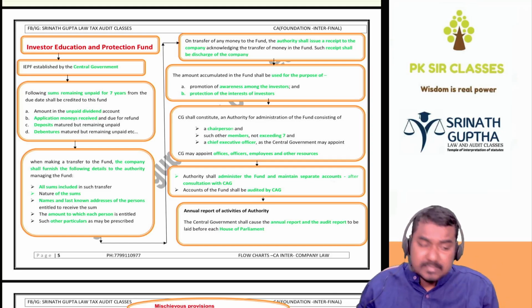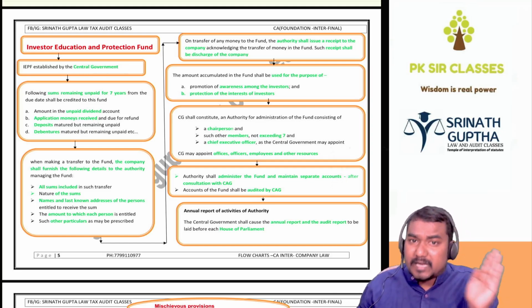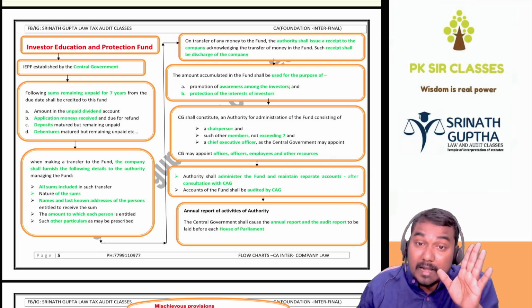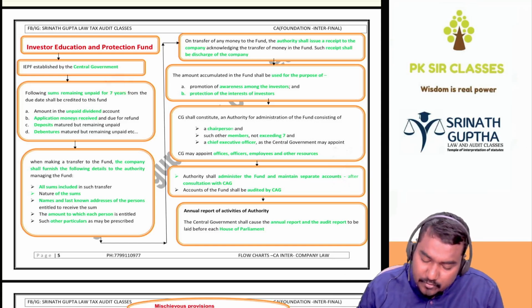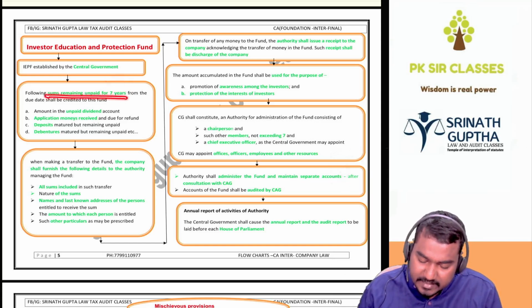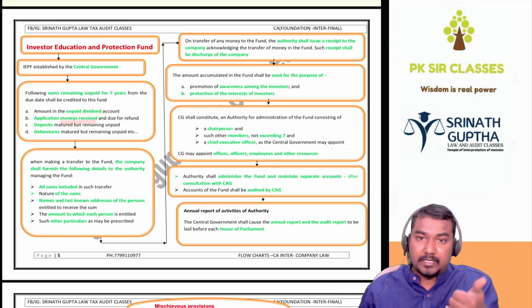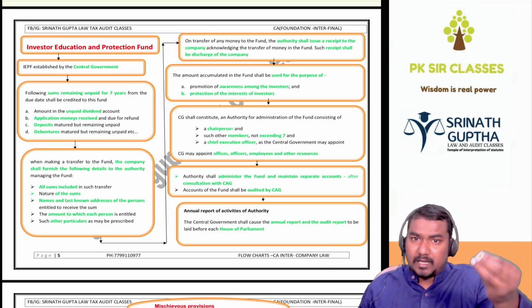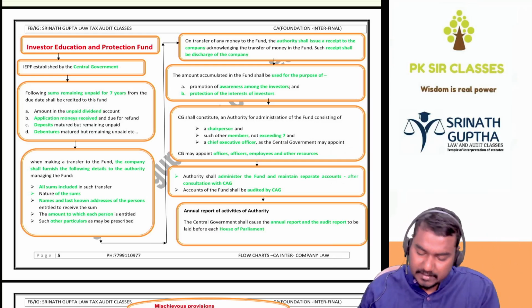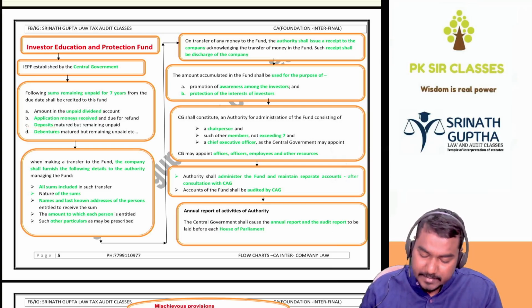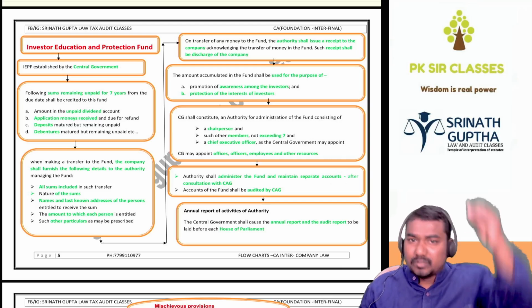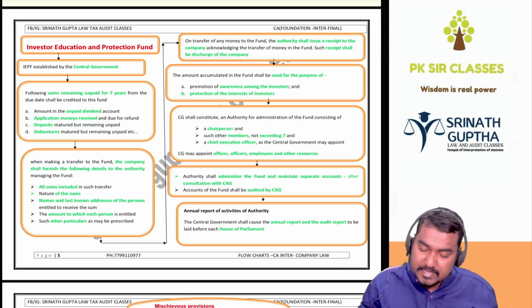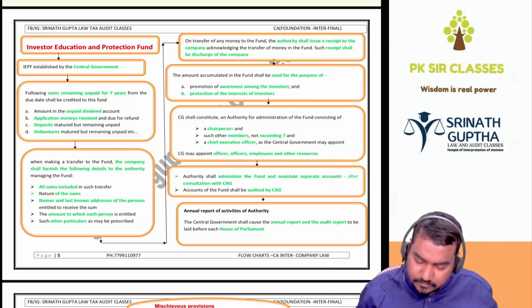Who is establishing this IEPF? The central government. What will be transferred to this IEPF? Any money not claimed for 7 years. How many years? 7 years. There may be an MCQ on it, beta. The following sums that remain unpaid for 7 years will be transferred to IEPF. That may be unpaid dividend. It can be application money received, due for refund. You apply for shares of the company, shares are not allotted, and we have to refund the application money, but no one is claiming it. Deposits matured, no one is claiming. Debentures matured, no one is claiming. All that unclaimed money will be transferred to IEPF after expiry of 7 years. How many years? 7 years, an MCQ.